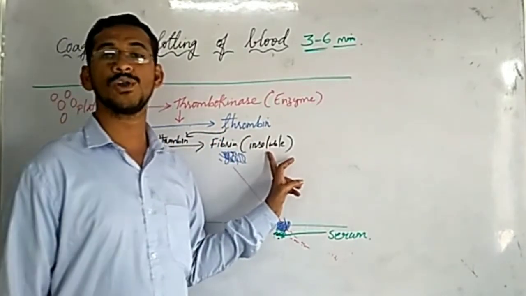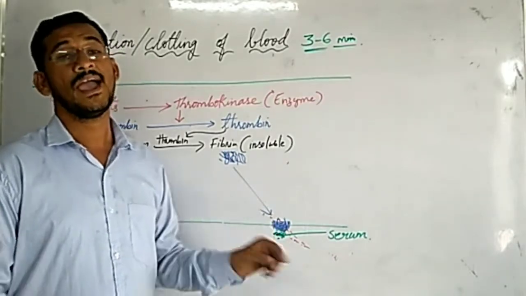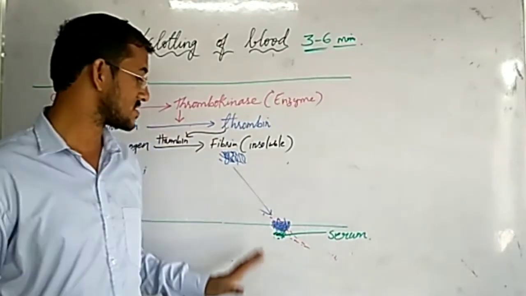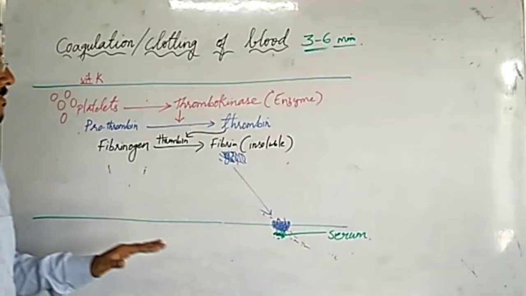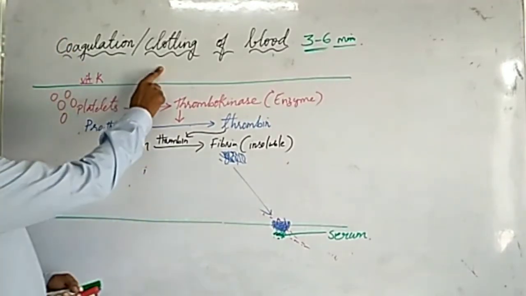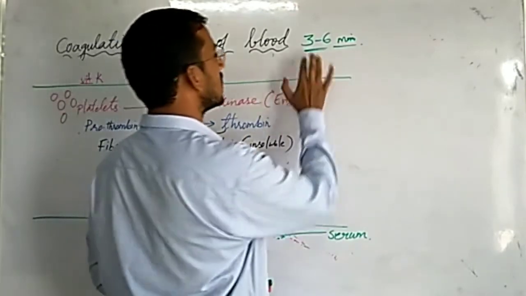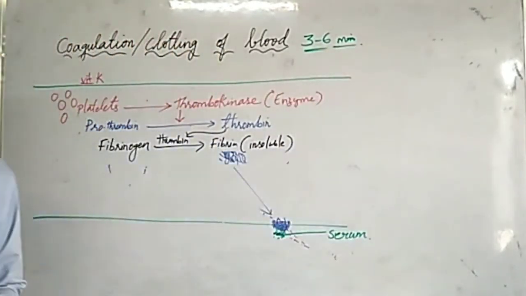Fibrins are insoluble, thread-like fibers which come to the site of injury and form a net-like structure and prevent the flow of blood. This is called blood clotting or coagulation. This process occurs within just 3 to 6 minutes.